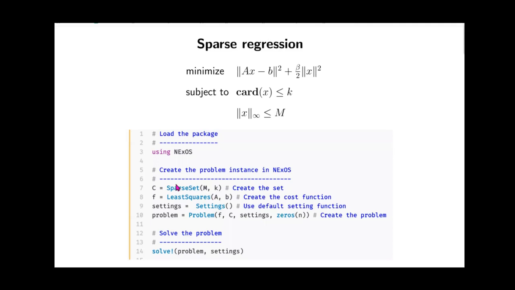So I will give 2 numerical examples. The first one is the sparse regression problem, where we have a given vector B, and our goal is writing it as a linear combination of at most k columns of the matrix A. In this sparse regression problem, the cardinality constraint, or the sparsity constraint, is replaced with an L1 norm constraint in the lasso heuristic. And I am going to compare NExOS with lasso. So this is the code that one would write. As you can see, it's very small, 14 lines of code, and much of it is comments.